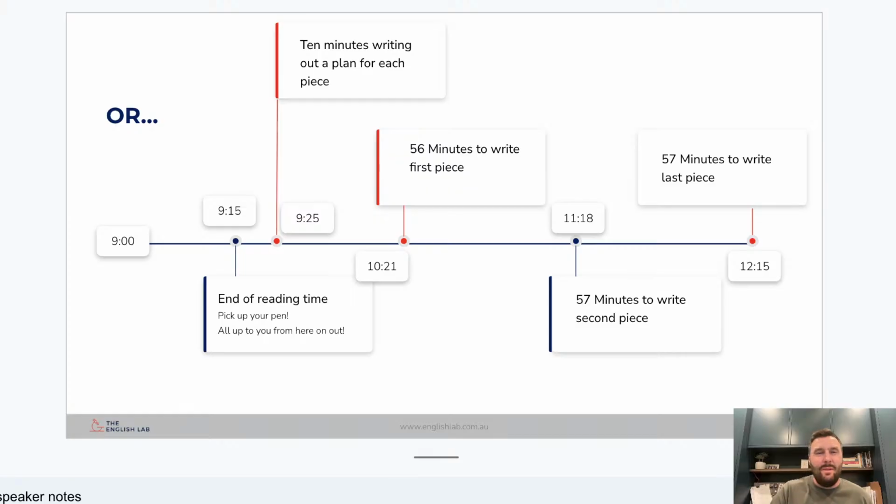Now, I've written 10 minutes. It probably wouldn't even really take that long, but I'd be working towards being able to pick up my pen at 9:15 and spending 6 minutes, maybe 7 minutes, working on being able to annotate the Section C piece, being able to write a really quick plan for the other 2. That is what we need to be practicing over the next 40 days. You need to be looking at it in terms of how am I going to get myself really ready for that?